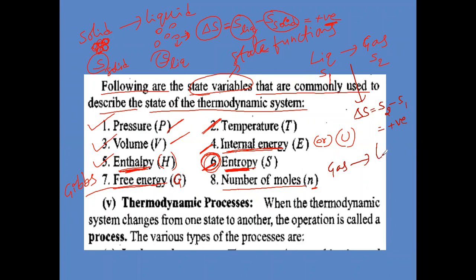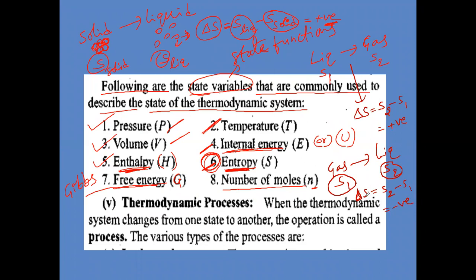Suppose you take the reverse process, gas converting into liquid. In this case, the final entropy is S2 and the initial entropy is S1. Now delta S, the entropy change, is negative. Final minus initial, always. The final entropy of liquid is lesser than that of gas, so lesser value minus greater value gives a negative value.